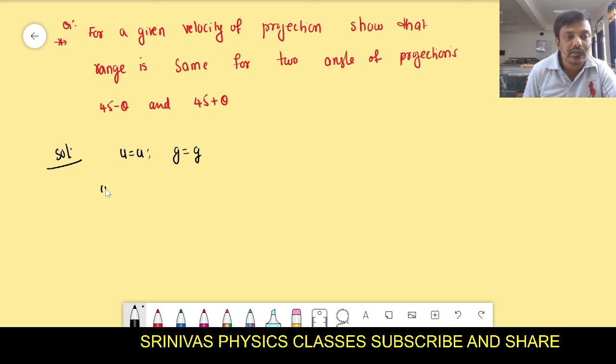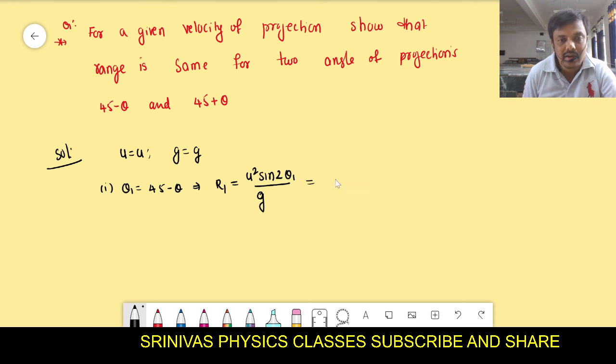The first object is thrown with an angle theta 1, which we can consider as 45 minus theta. For this, we consider the range as r1. Then what is the r1 formula? u square sine 2 theta by g. But theta is theta 1 here. Then u square into sine 2 theta 1, that is 45 minus theta, by g.